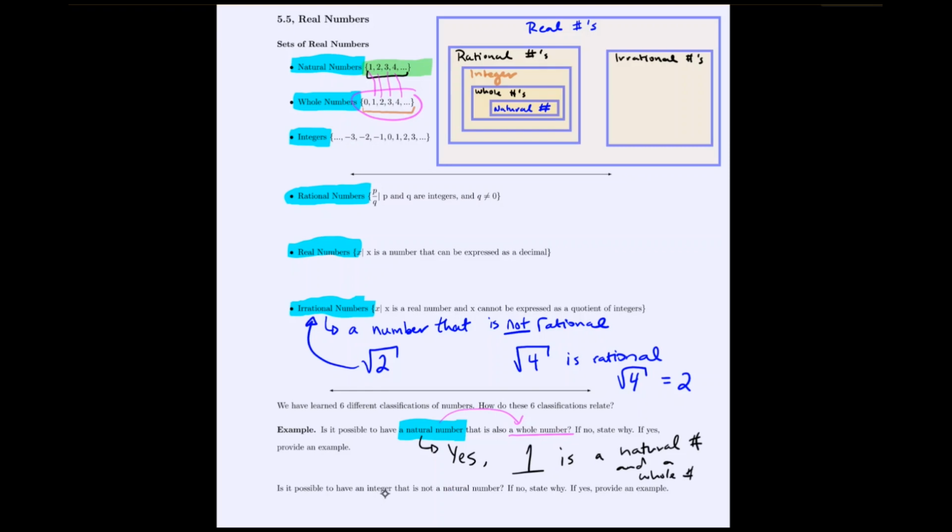Is it possible to have an integer? So here we're starting with an integer that is not a natural number. So we're in the integers, but it's not a natural number. So let's look, where are we starting? We are starting with the integers, so we're one of these. Is it possible to be one of these and not one of these? That is not possible, right?